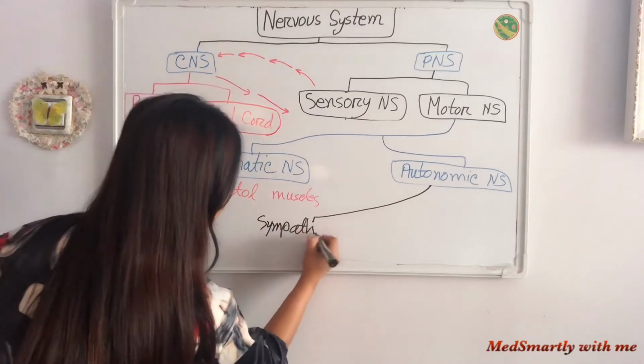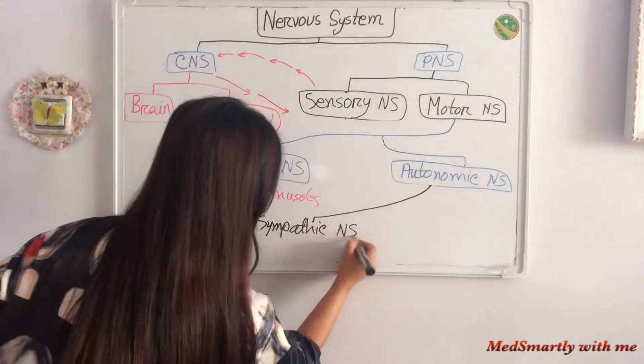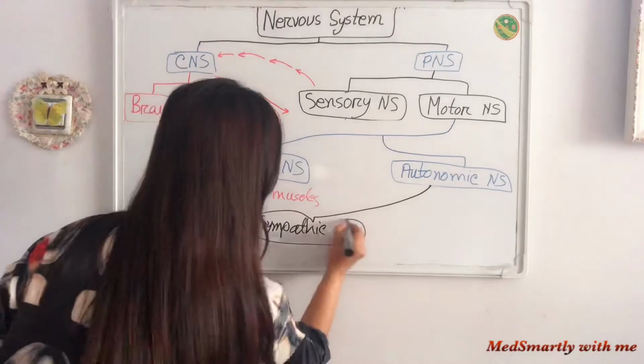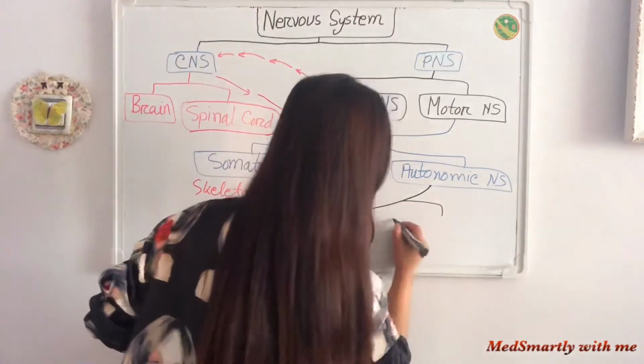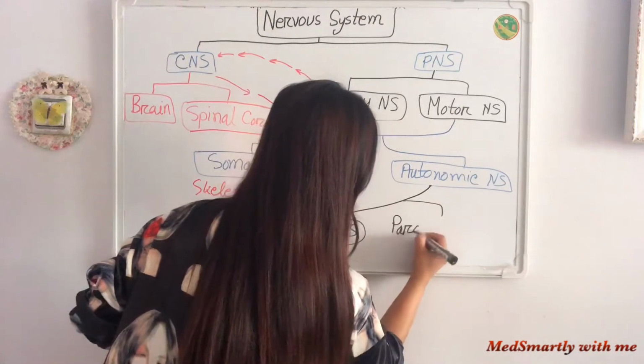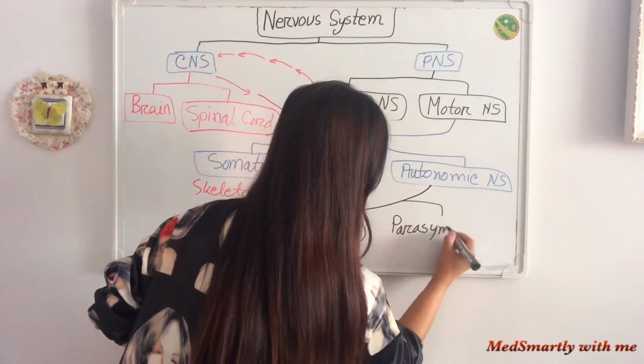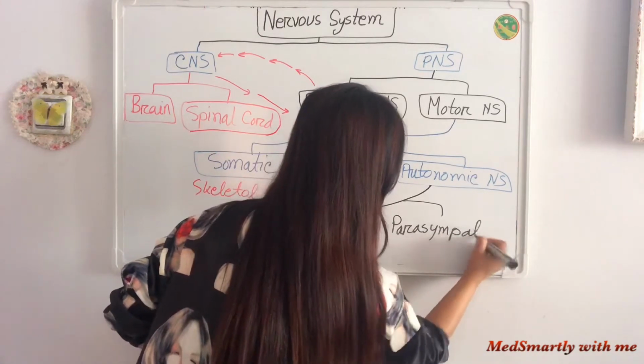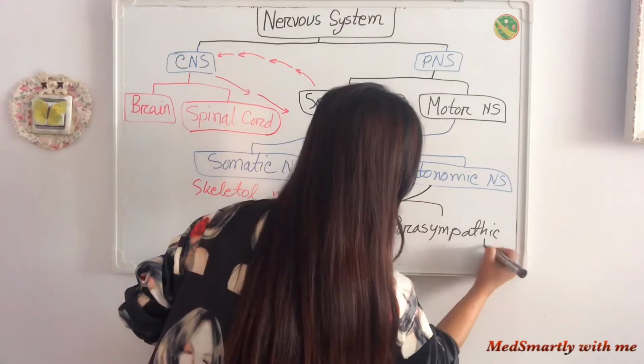Sympathetic nervous system or parasympathetic nervous system.